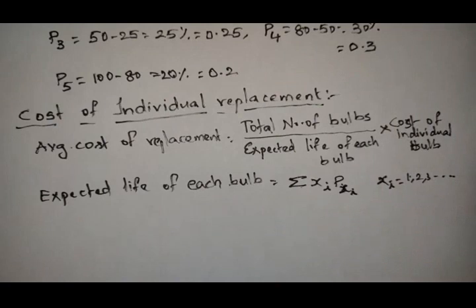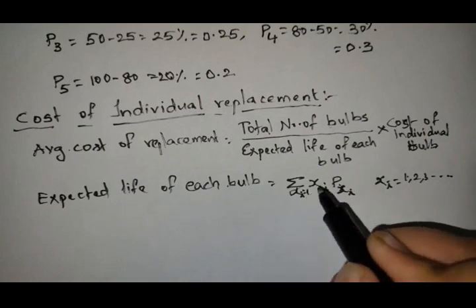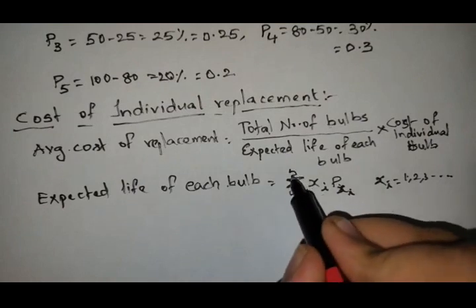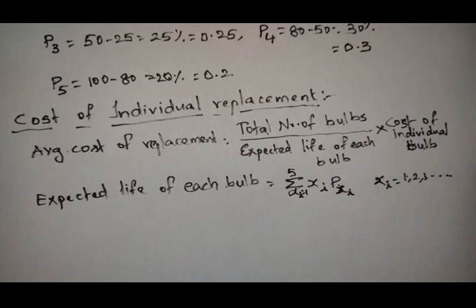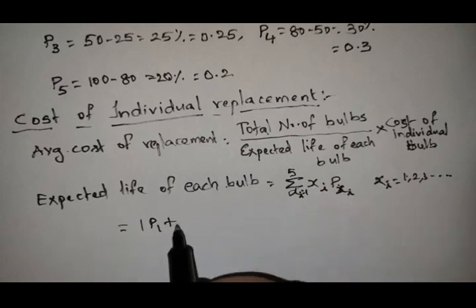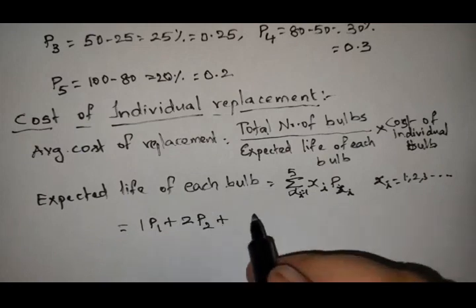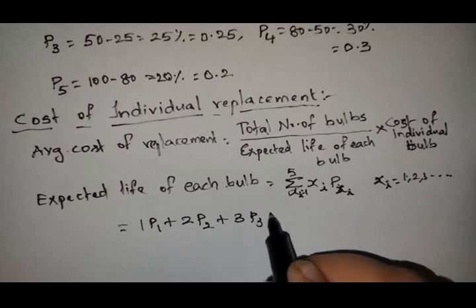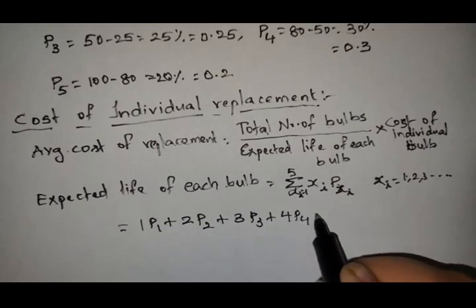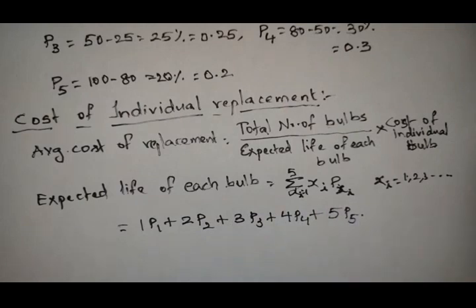Here xi goes from 1 to 5, as 5 months of data is given to us. Now let us expand this sigma. Substitute xi equals 1, you get 1p1, plus xi equals 2, 2p2, plus 3p3 plus 4p4 plus 5p5. Now substitute the values: p1 is 0.1, p2 is 0.15.